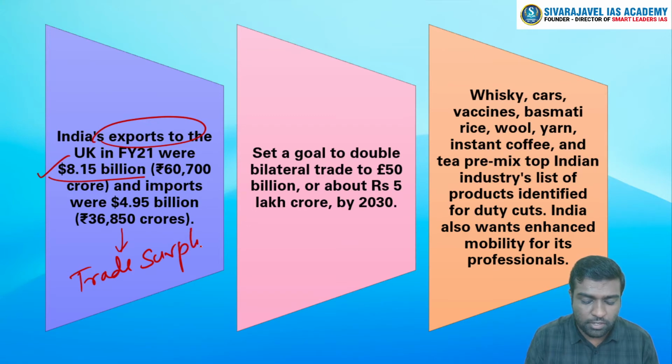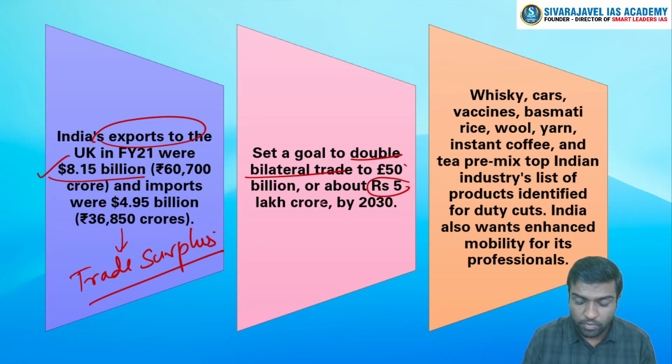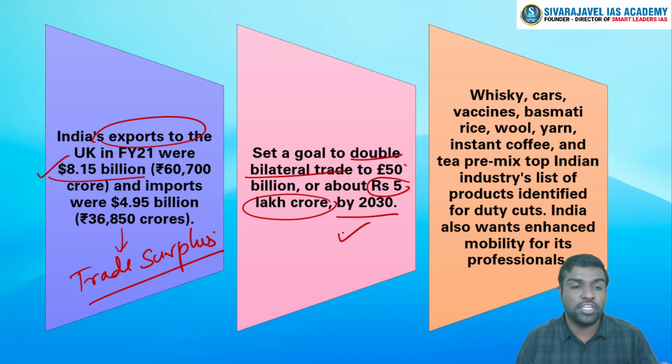Both countries set a goal last year to double the bilateral trade to nearly 5 lakh crores. Right now it is around 1 lakh crores or so. By 2030, they have decided to increase the entire amount to 5 lakh crores.